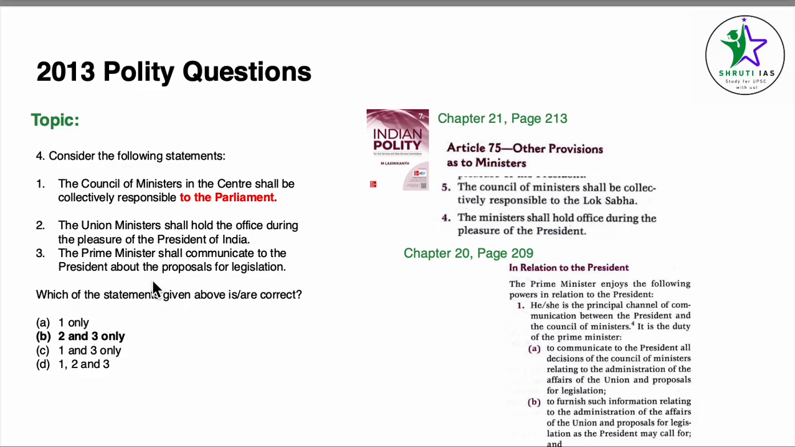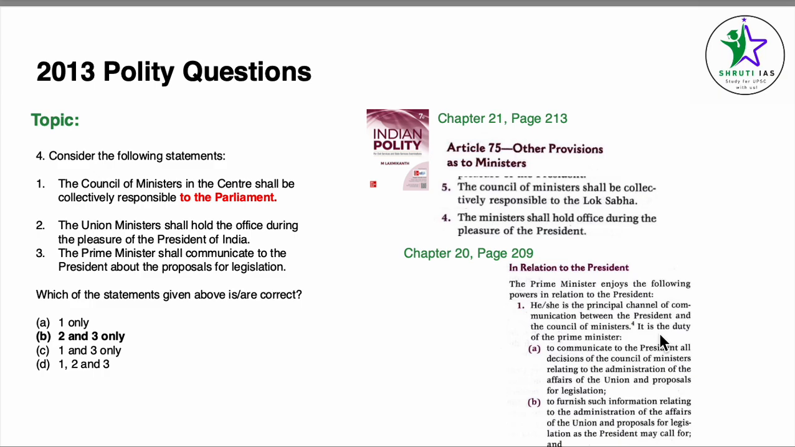For point number 3, the Prime Minister shall communicate to the President about the proposal of legislation. For this, we come to chapter 20, Prime Minister, page number 209, in relation to the President. The first point is para A. She is the principal channel of communication between the President and the Council of Ministers.